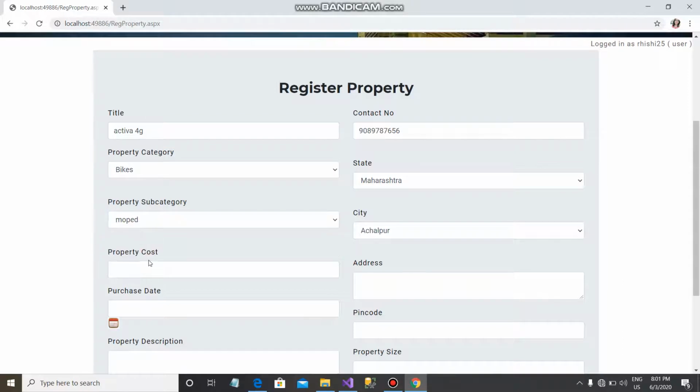Property subcategory as moped. Property cost 50,000. Address Mundhada, Dhada layout.